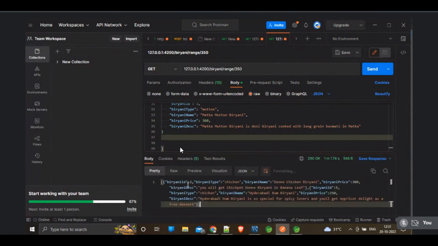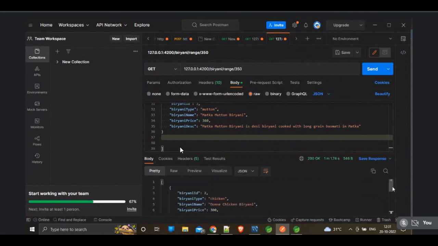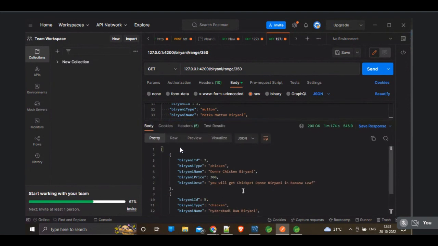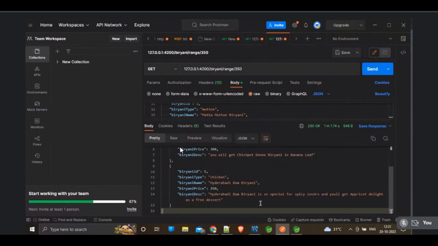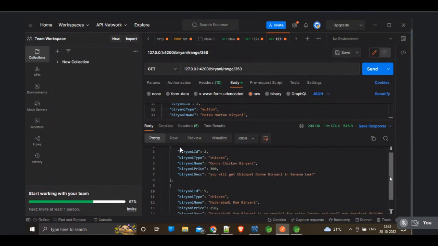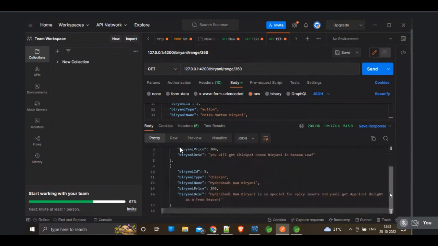Okay, here we got it. So we got the biryanis which are less than 350 rupees, you can see. Donne chicken biryani which costs around 300 rupees, and Hyderabadi dum biryani which is 250 rupees. Okay, we got the biryanis which are less than 350 rupees.